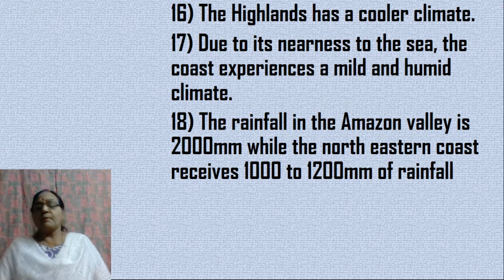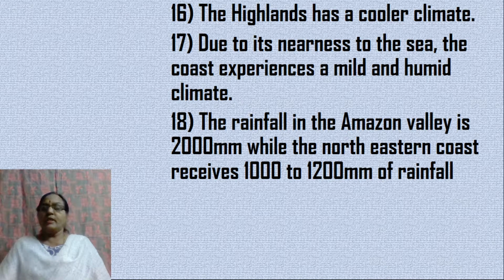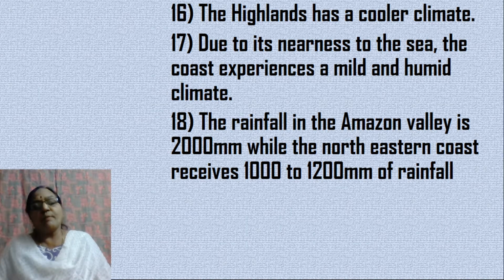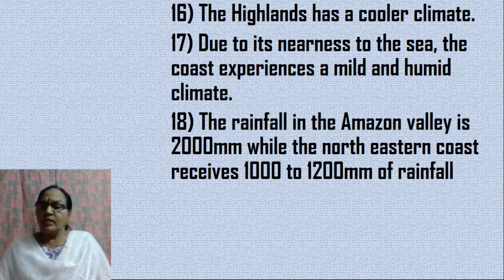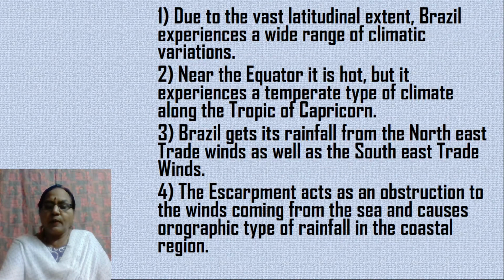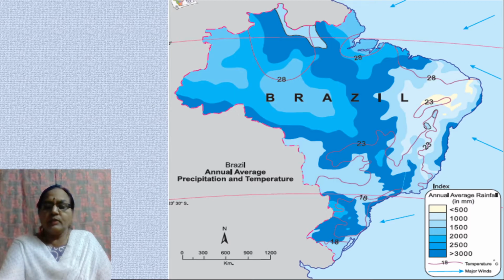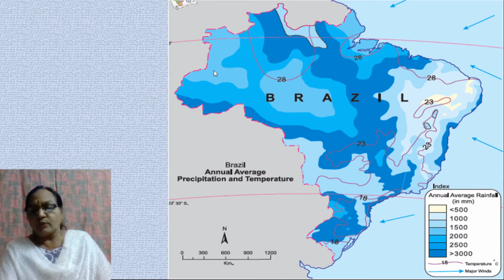Now, what about places near the coast? Places near the coast have a mild climate as well as a humid climate because they are near the sea, or rather the Atlantic Ocean. Now, let us come to the amount of rainfall received. If you take the Amazon region, it receives a very high amount of rainfall, and when you compare it with the highlands, the amount of rainfall received here is low.